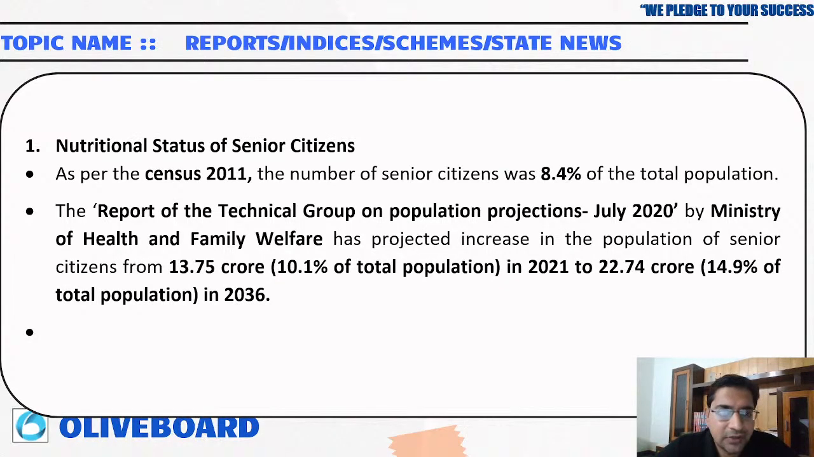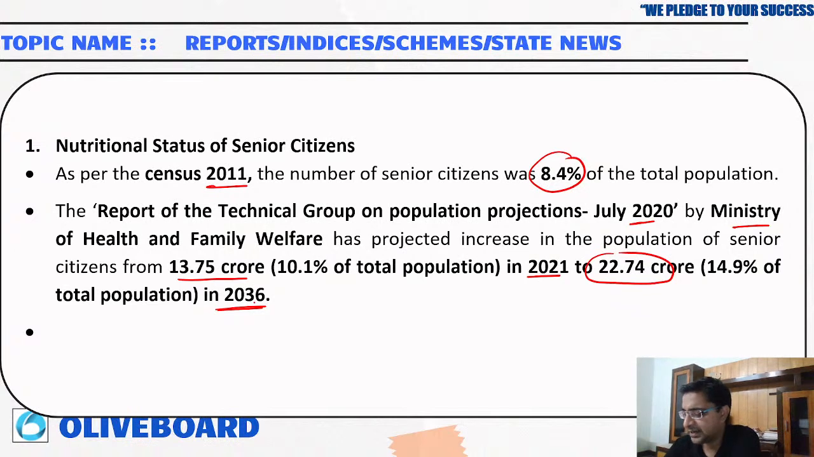First of all, the nutritional status of senior citizens. As per the Census 2011, the share of senior citizens is 8.4%. There is a report published by the Ministry of Health and Family Welfare called the Report of the Technical Group on Population Projection of July 2020. It has projected an increase in the senior citizen population from 13.75 crore in 2021 to 22.74 crore in 2036. So we are expecting that by 2036 we are going to have around 22.74 crore older people.